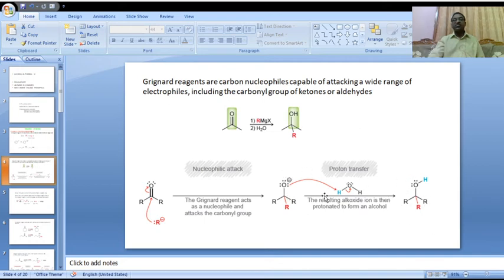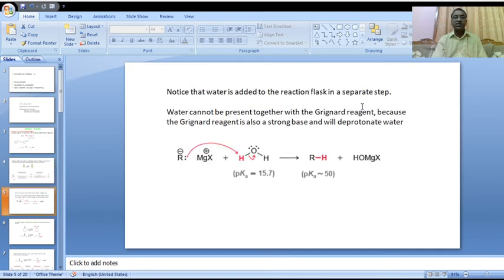Here the final compound is alcohol. In the protonation process, a proton is abstracted from water and it turns into an alcohol, and this R minus attacks the carbonyl carbon. Finally, we are getting alcohols from ketones in presence of Grignard reagent, on reaction with the Grignard reagent. Is it clear to all of you? Okay.